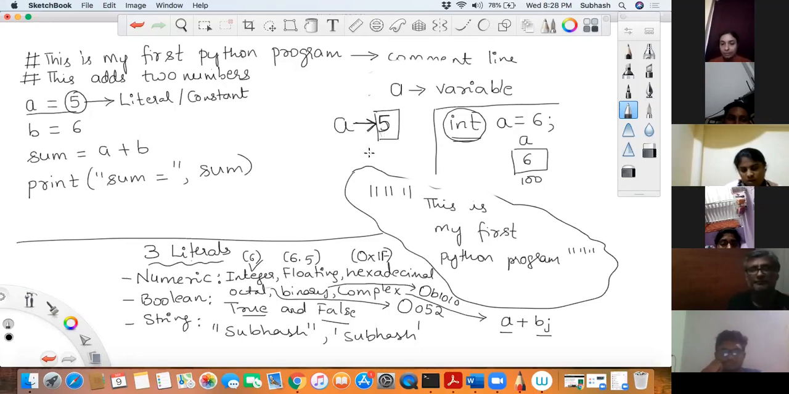Is that okay for now? So basically this line contains three things. One is the variable. Next you have the literal, and then you have an assignment operator which is used to store this 5 into this particular variable. Is that okay?